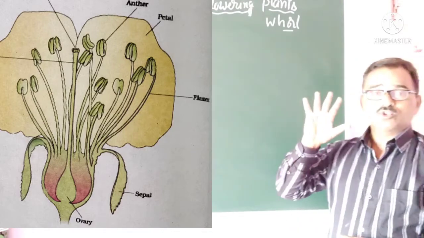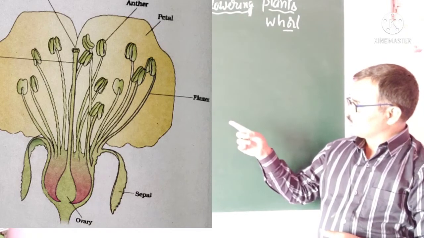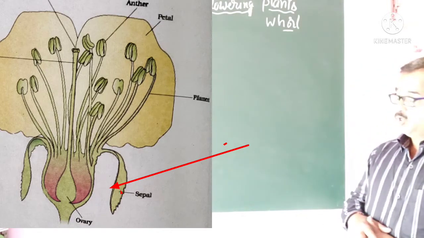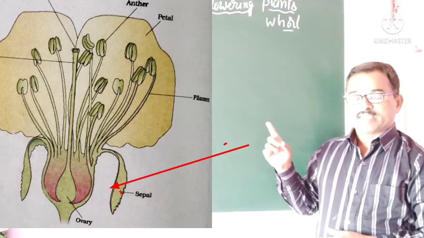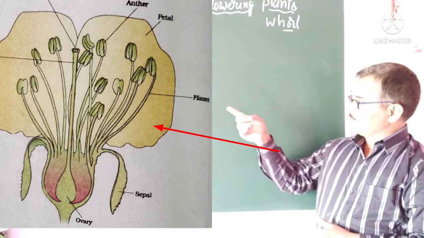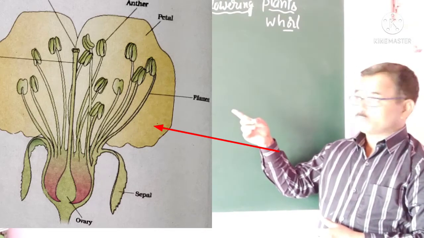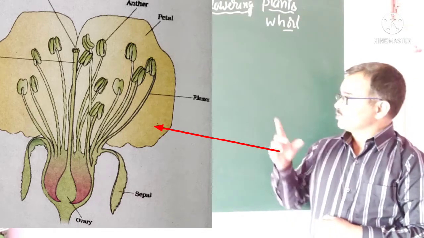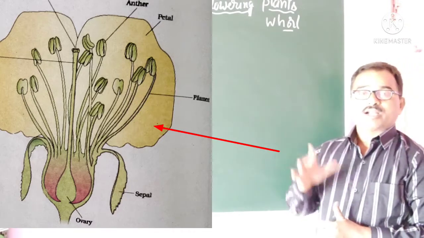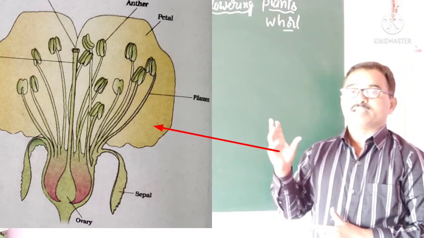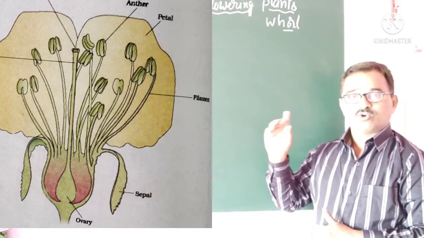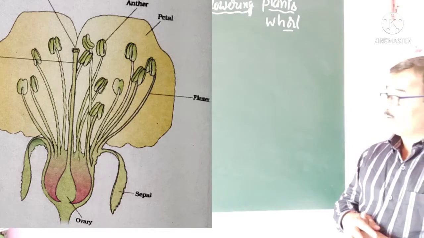The outermost whorl, look at this, is called the calyx, and the units of this calyx are called sepals. Next to this is a very conspicuous and beautiful part of the flower, that is called corolla, and the units of corolla are called petals. The petals of the flower, all those petals together form the corolla, the second whorl of the flower.